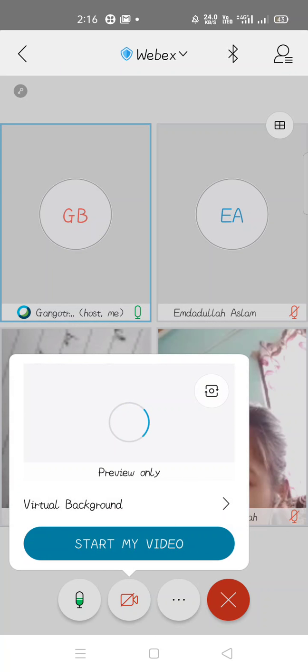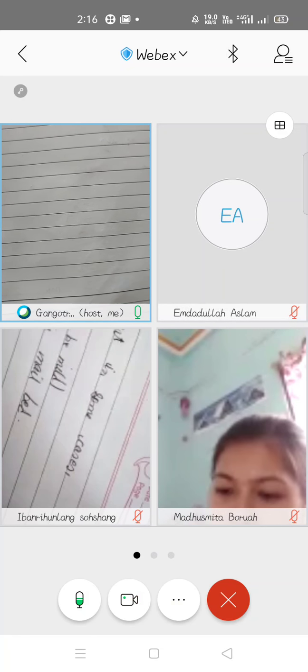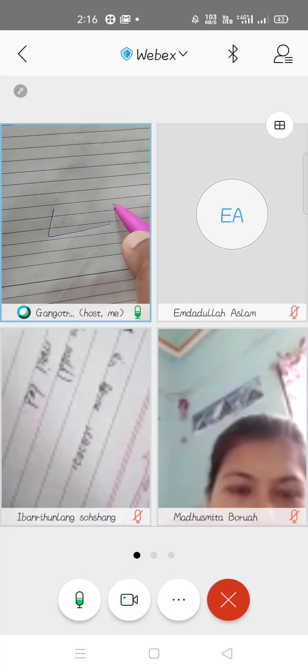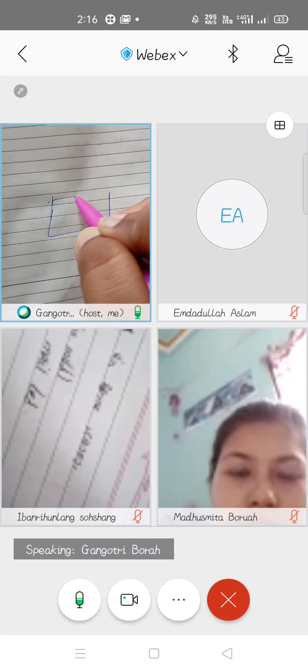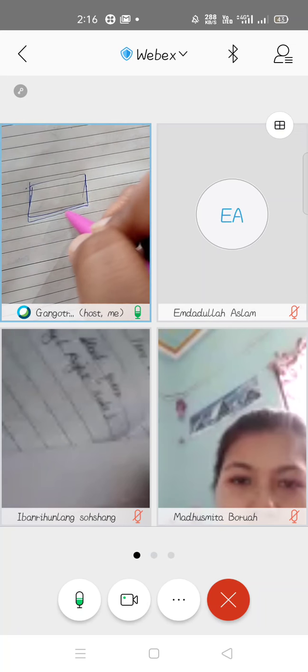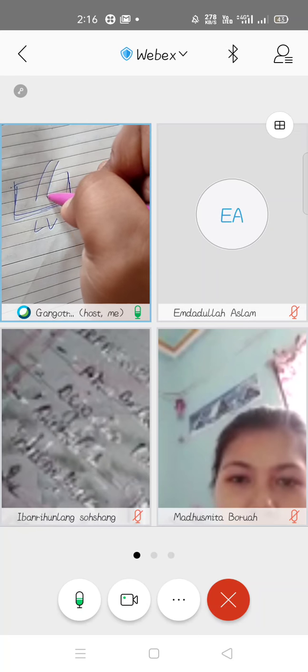Suppose this is your left ventricular chamber. I'm not drawing the heart, I'm just showing you a rough diagram. Suppose this is your left ventricle and this is your aorta.